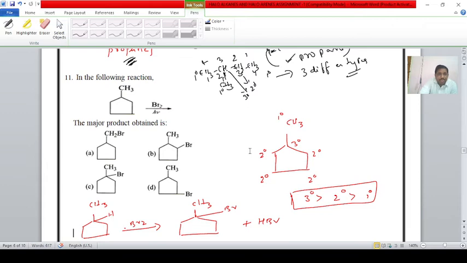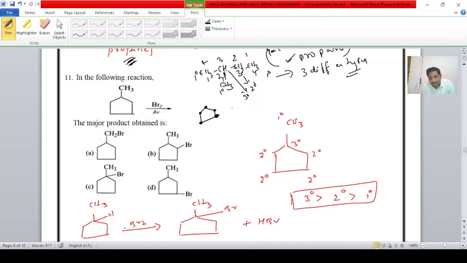Next one, the 11th question, on a cyclic compound. In the following reaction, what is the major product? We know the name of this compound is cyclopentane, with 5 carbons in a cyclic structure.